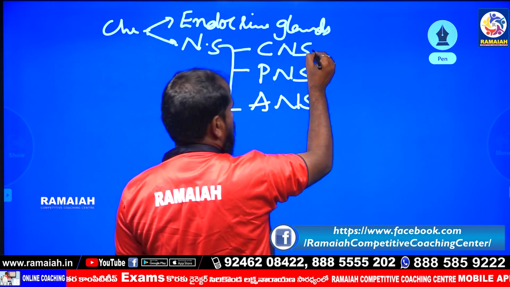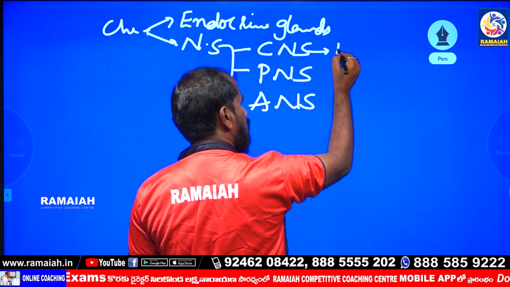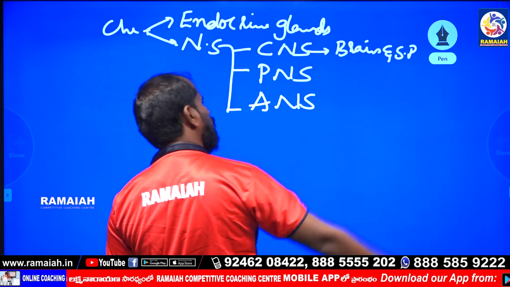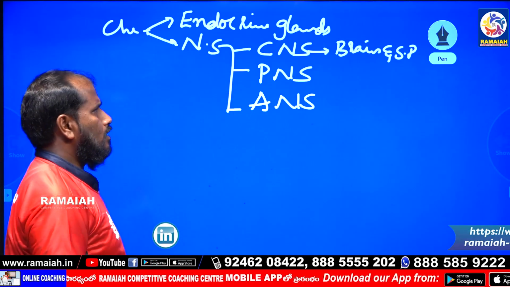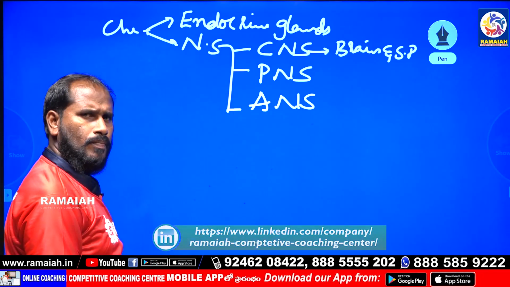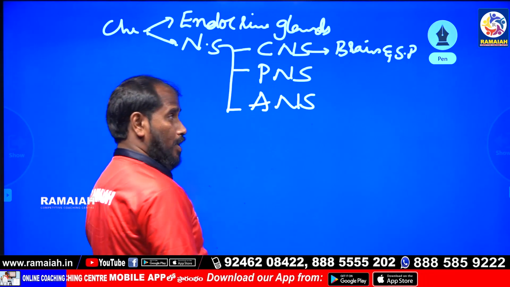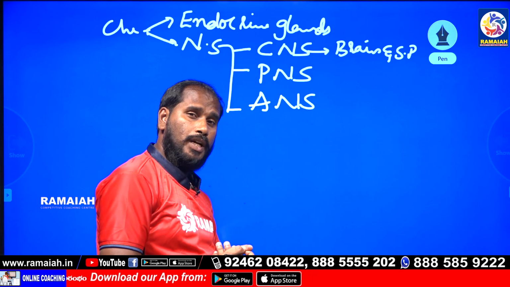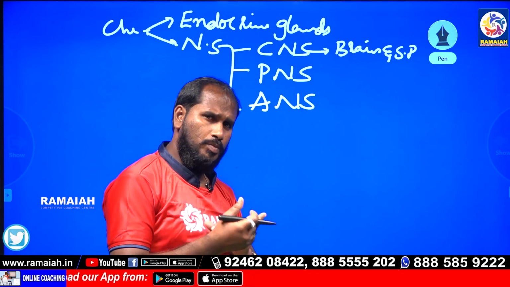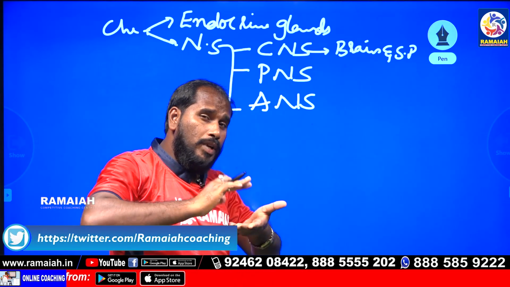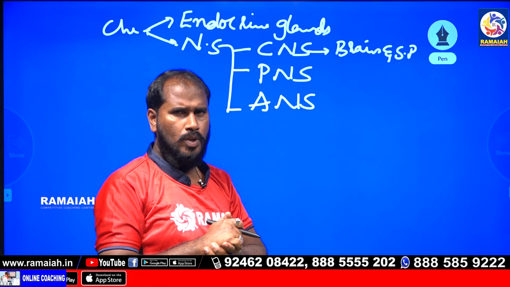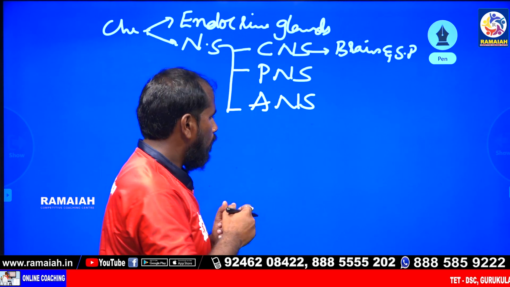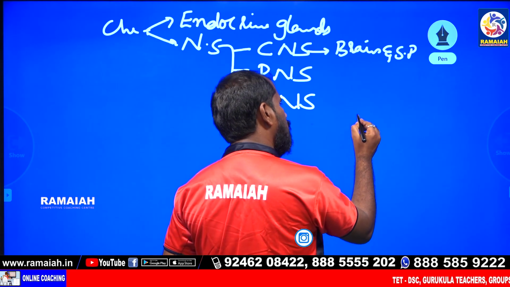The central nervous system is called the brain and spinal cord. What is the function of the brain and the spinal cord? Next, the largest part in the brain. The outer layer of the brain is called meninges.